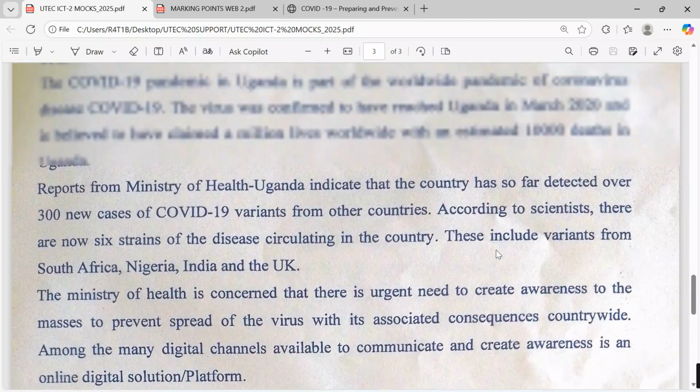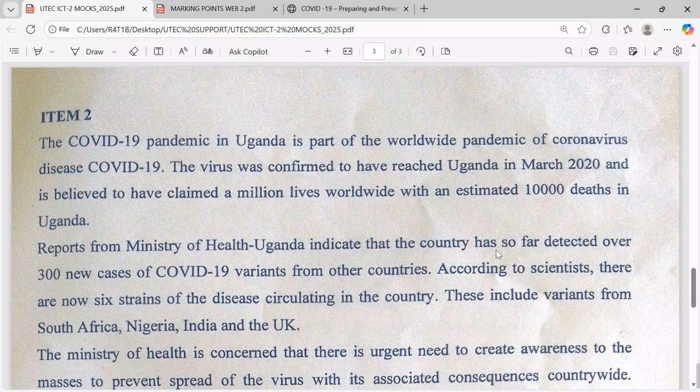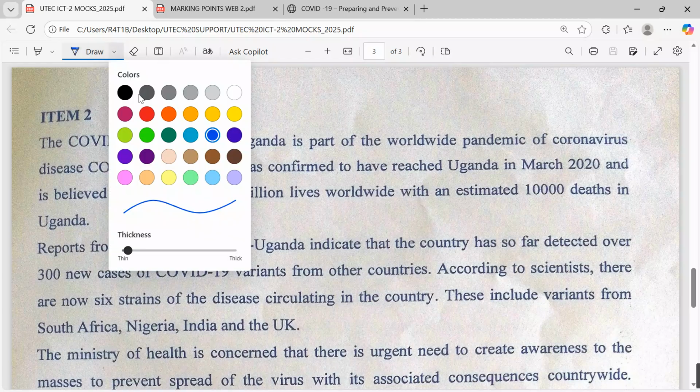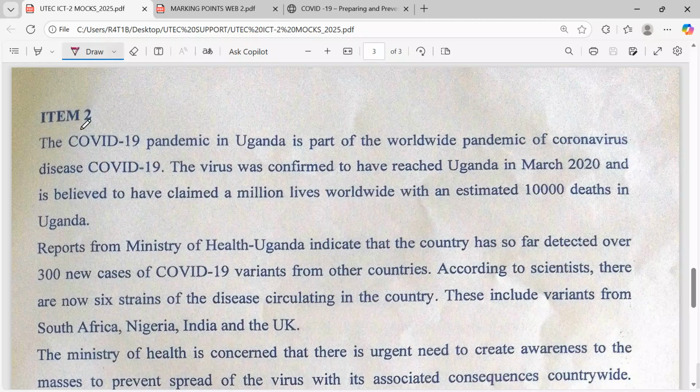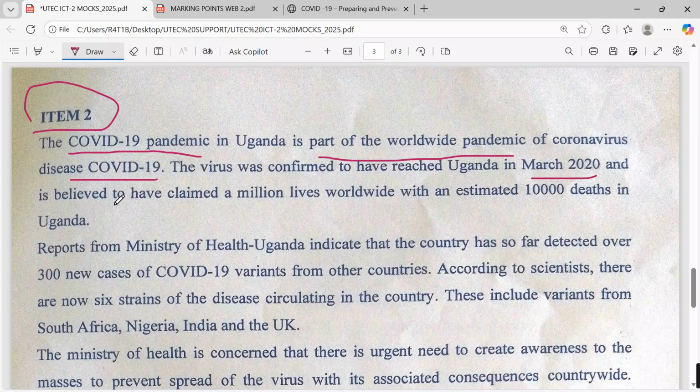But when you scroll down here, our focus today is on item 2, and they are telling us in this item, let me highlight it to keep it very easy for you to follow up, that the COVID-19 pandemic in Uganda is part of the worldwide pandemic of coronavirus disease, COVID-19. The virus was confirmed to have reached Uganda in March 2020, and it is believed to have claimed 1 million lives worldwide, with an estimated 10,000 deaths in Uganda.